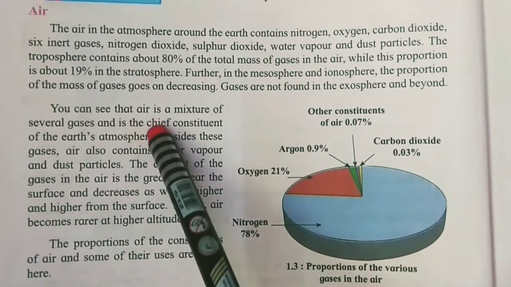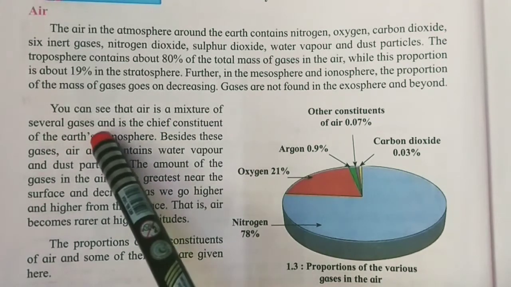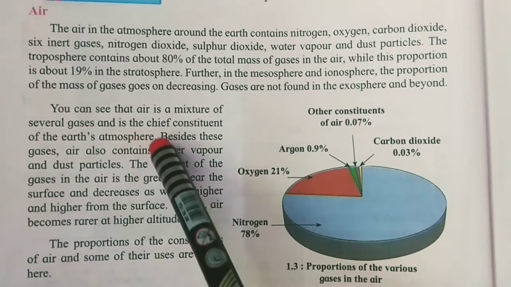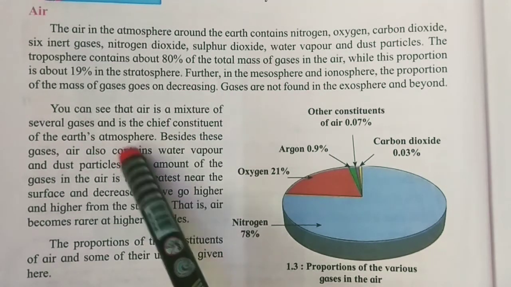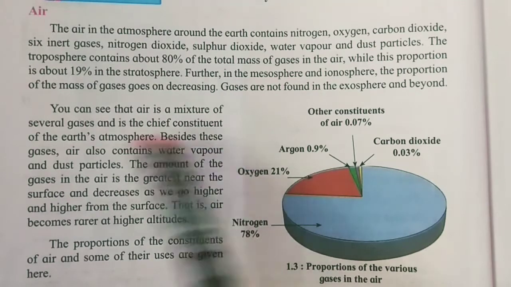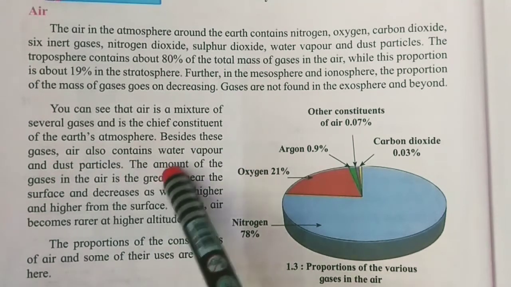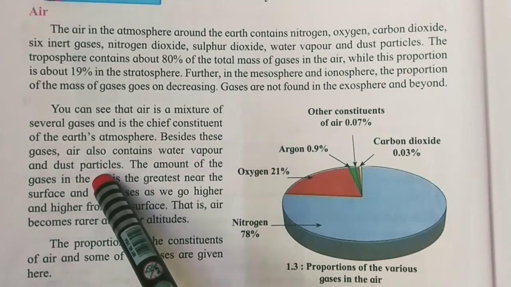So what is given here? You can see that air is a mixture of several gases and is the chief constituent of the Earth's atmosphere. Besides these gases, air also contains water vapor and dust particles.